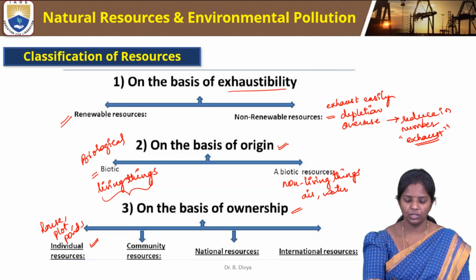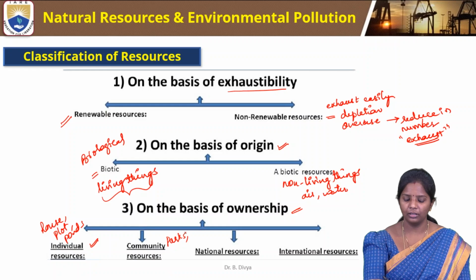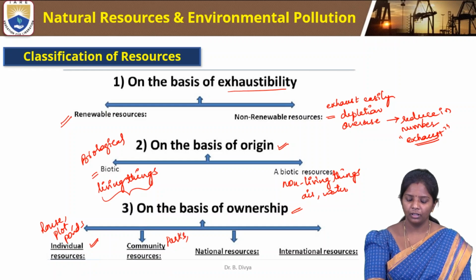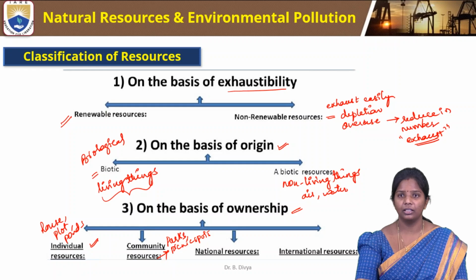And community resources are like parks, picnic spots, etc. They come under community resource, because a community is maintaining this particular resource.